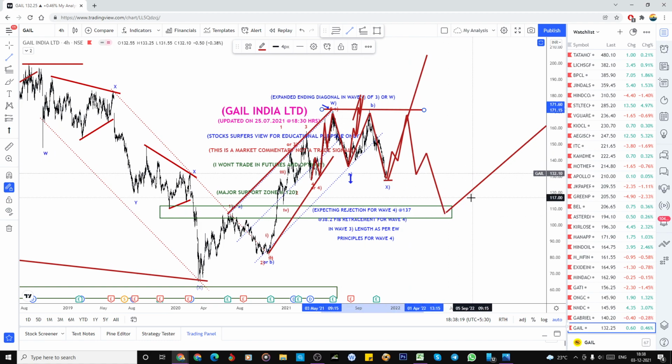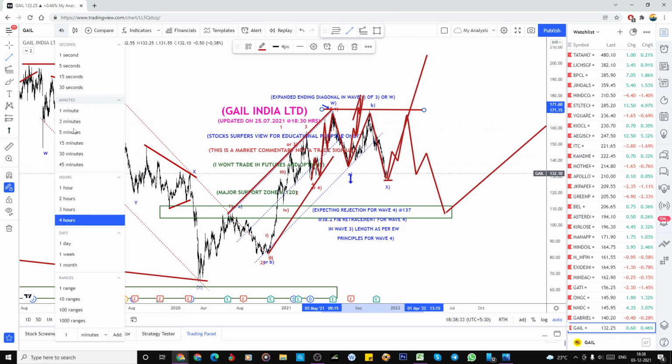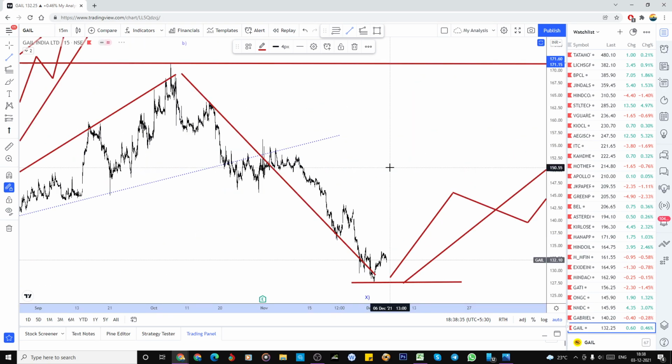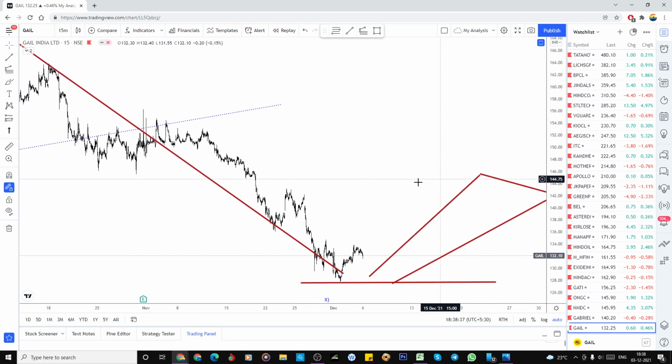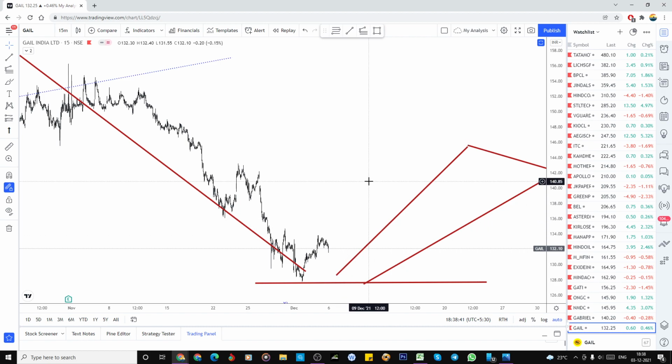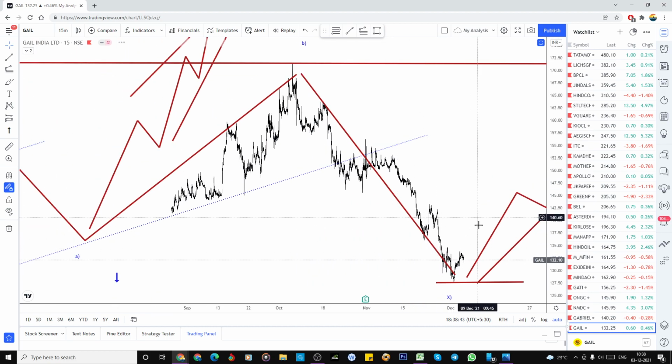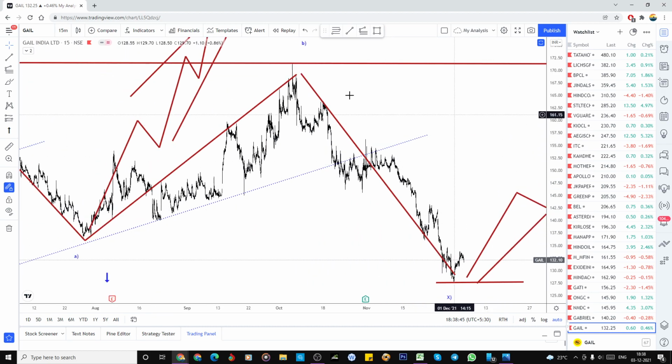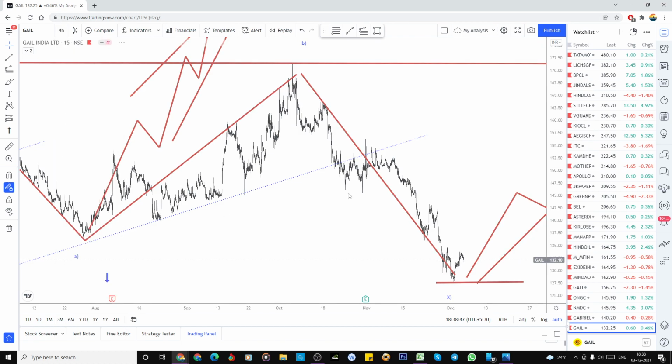So this is my view in GAIL. Once it reaches the 100, I need to buy. Otherwise, once it reaches the 167, we need to keep a trail stop loss in mind. Otherwise, it can shoot from here. The price action from here, you can see, is an aggressive move. So let's wait for this to convert into the impulsive wave, and see what kind of wave formation it is making.